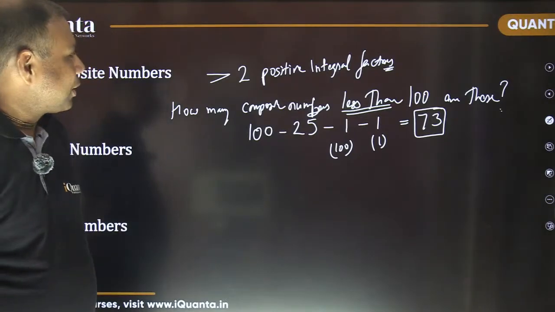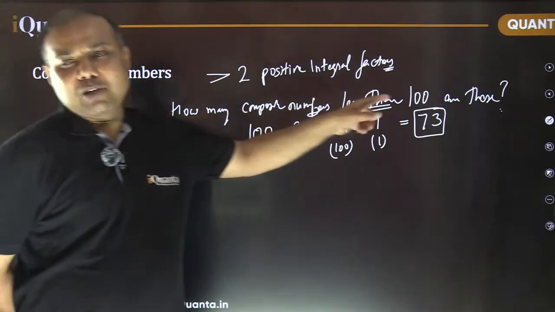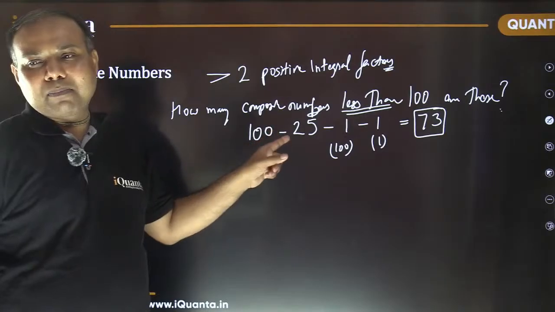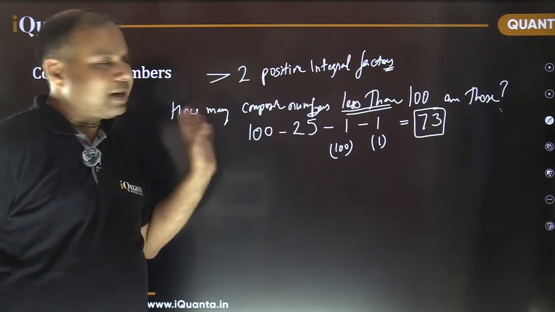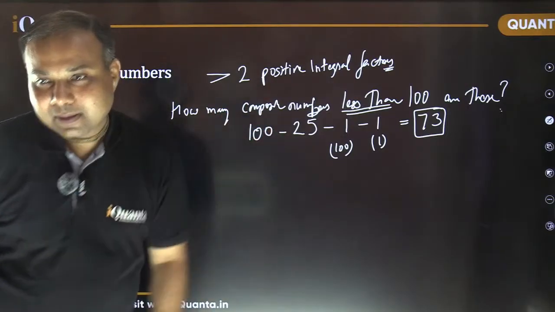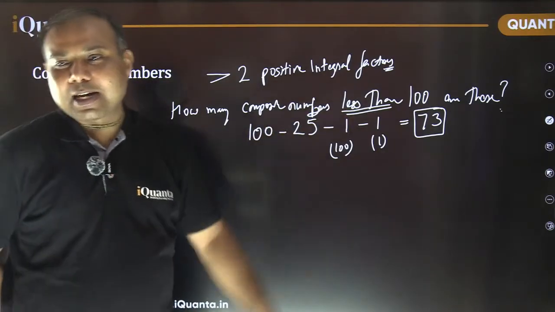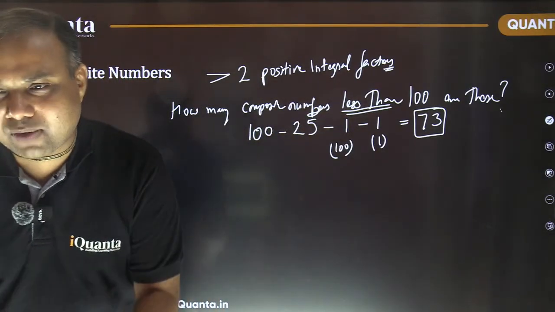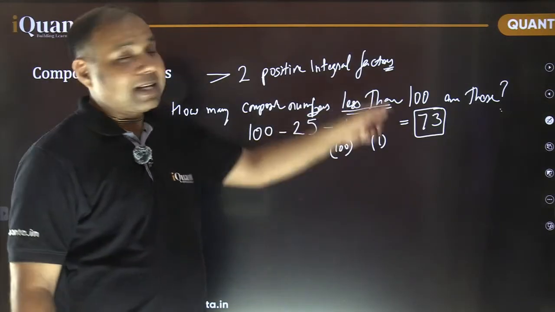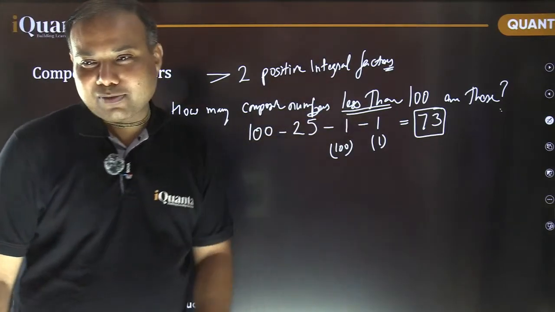Okay. So I hope this part is clear to you. Because it was talking about less than 100, we need to leave 100 as well. The important point was that till 100 there are 25 prime numbers. That information which we calculated earlier must be with us, otherwise it is a lengthy question. Yes, the question was asking about less than 100. That's why we have left 100. Otherwise, 74 was fine. I also agreed initially, but when I saw it is less than 100, I found that I need to leave this 100 as well.